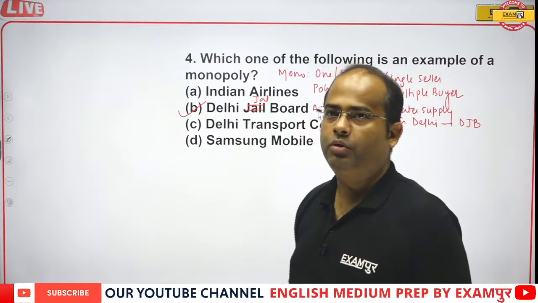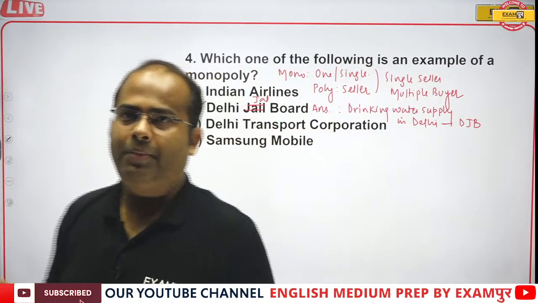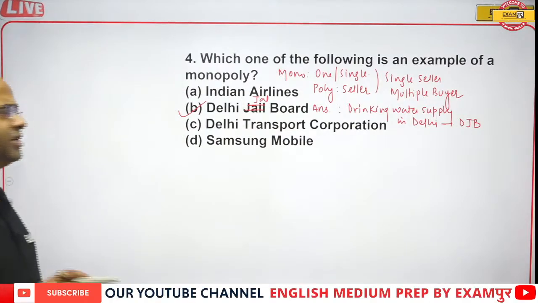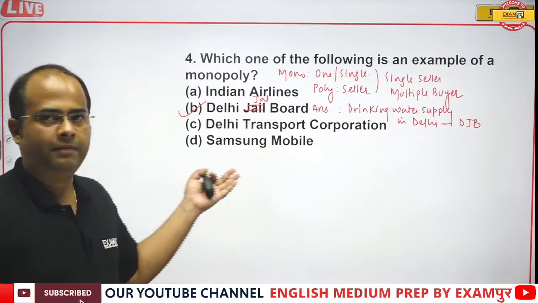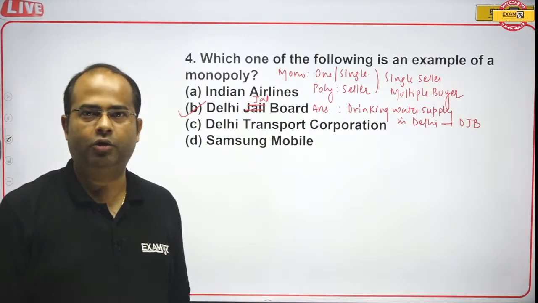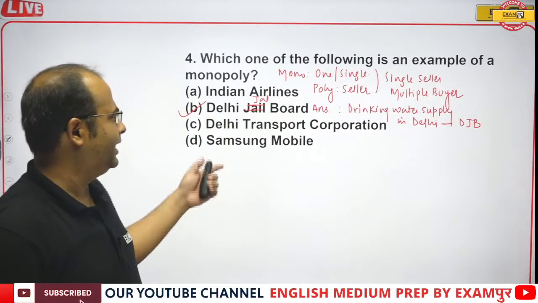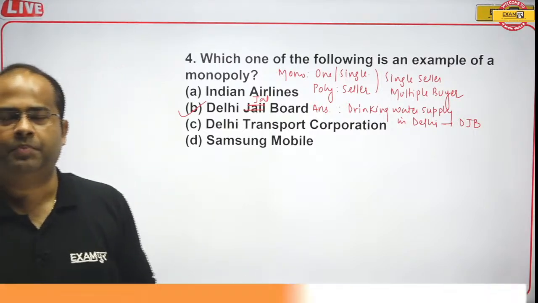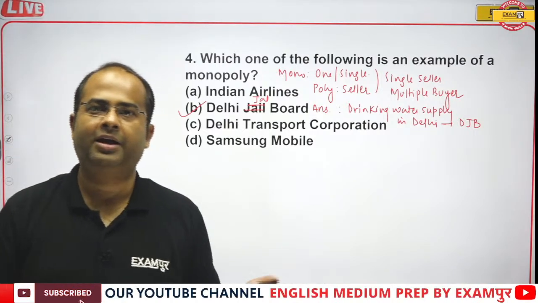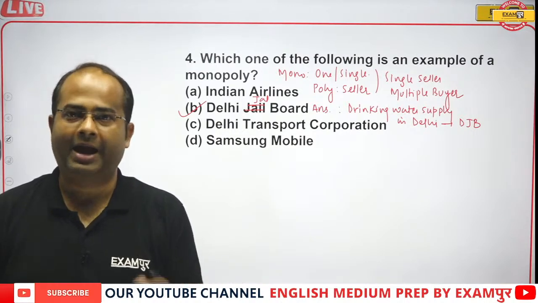So Delhi Jal Board, guys. Like railways, Indian Railways is an example of monopoly. But in the aviation sector, many airlines are operating, not only Indian Airlines. We have Vistara also, we have Indigo also, we have Go Air also, so many airlines are there. Delhi Transport Corporation, not at all, because it's a public transportation system. Public transportation can include electric vehicles, that is e-rickshaws also, other than cabs.